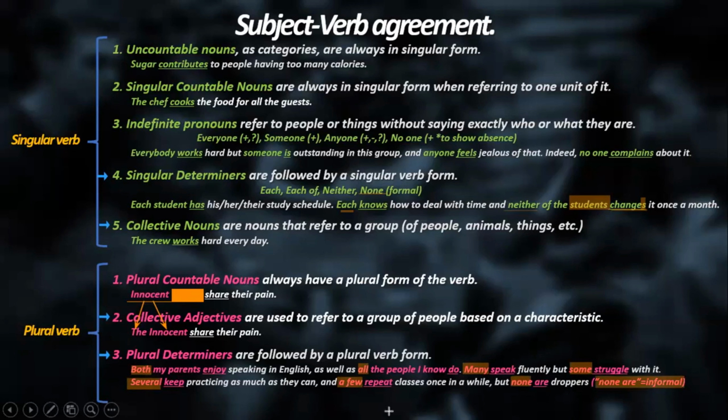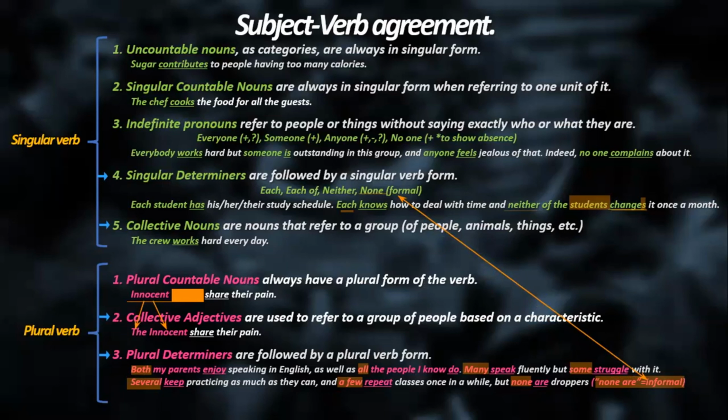Several keep practicing as much as they can, and a few repeat classes once in a while, but none are droppers. None are, in this case, because we are understanding this example in an informal way. Remember that you have the formal way and the informal way. So it doesn't matter if you use singular or plural, that depends on the context.